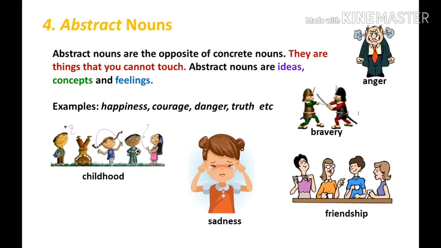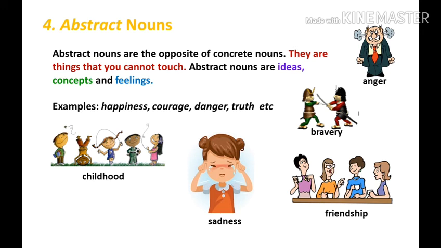Fourth one is abstract nouns. Abstract nouns are the opposite of concrete nouns. They are things that you cannot touch. Abstract nouns are ideas, concepts and feelings. In other words, a noun that denotes a quality, ability, feeling or emotion is called abstract nouns. Remember, the abstract nouns do not denote any physical object.